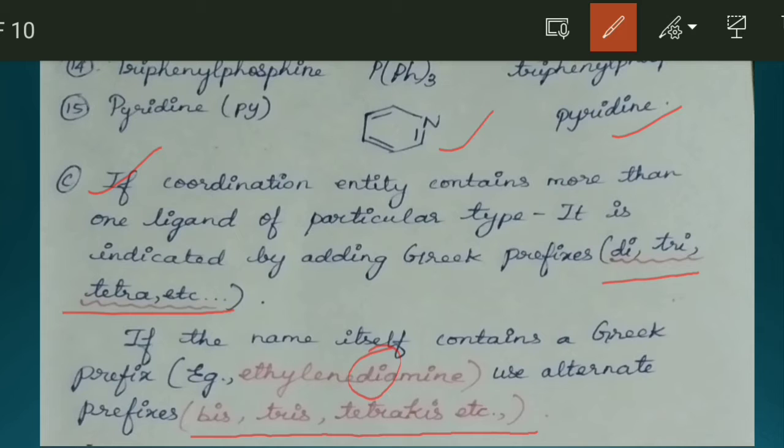You will get more understanding when we solve the examples. If we read this nomenclature by practice, by solving more examples, it will be easier for you.